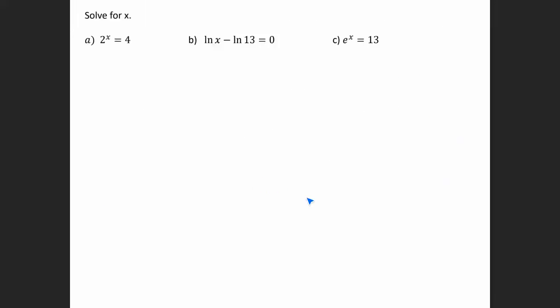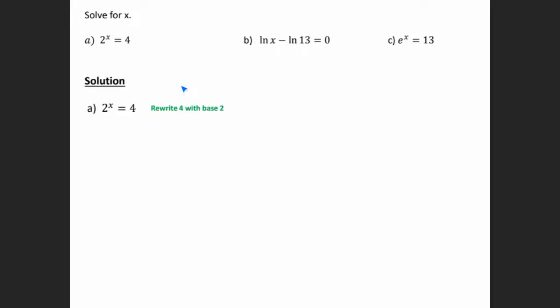Okay, so now let's look at some equations. So we have 2 to the x is equal to 4. To solve these, again, there's going to be different options for you. Here I'm going to go ahead and use the one-to-one property. The 4, we can write it as a number with base 2. So that's going to just be 2 squared is equal to 4.